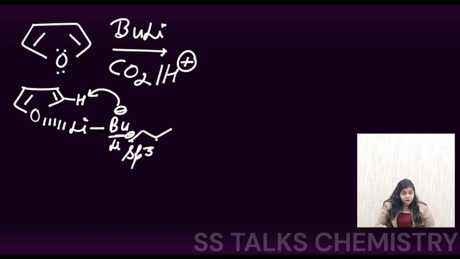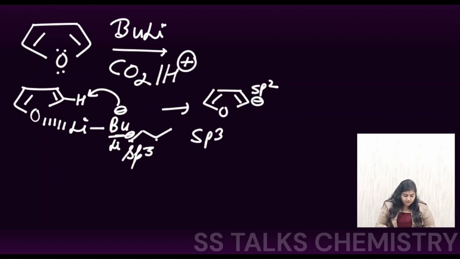Now after abstracting the H positive from here, we are going to get the negative charge being formed at this particular position, which is my sp2 center, having more S character as compared to your sp3 center, right? In the sp3 and the sp2, the percentage of the S character, if you see, it is here 25%, and here you have 33%.